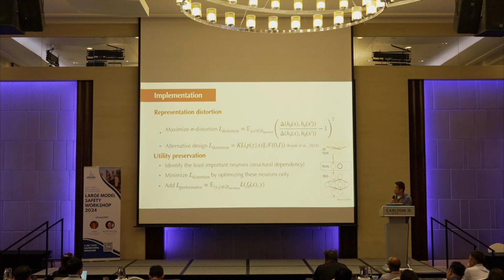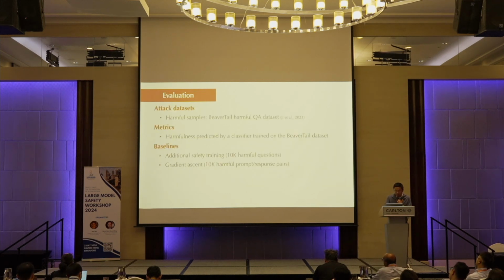So we use this pruning technique to find those neurons or parameters that are less critical for the model's performance, and only adjust those parameters to maximize this distortion loss. Sorry, it should be maximum. And then we also add some performance loss to make sure that the performance doesn't vary too much. So combining everything together, that's the solution.